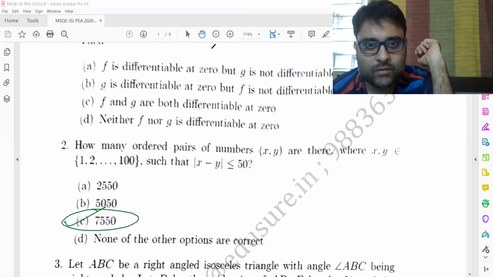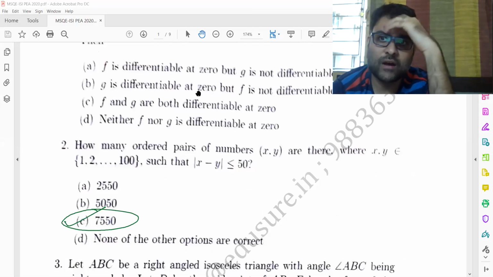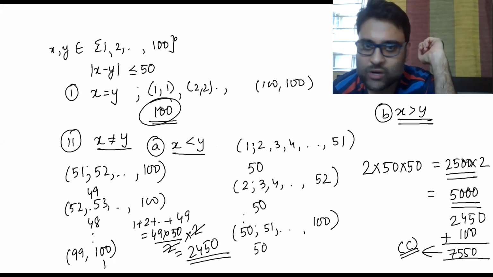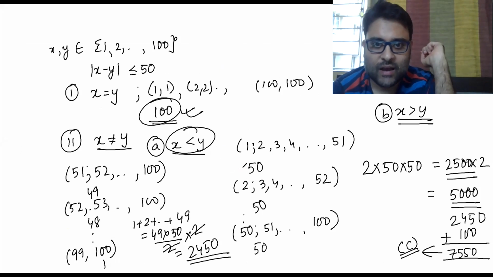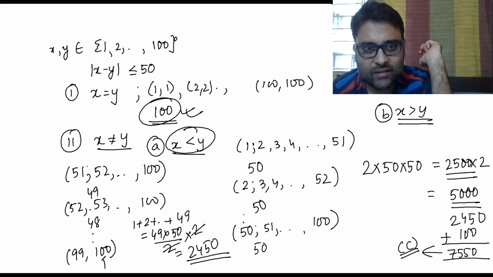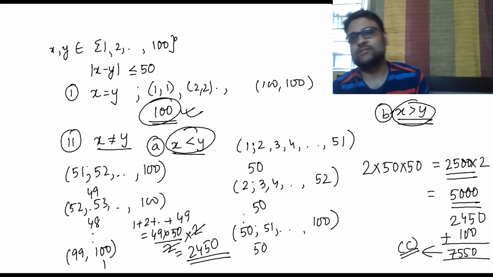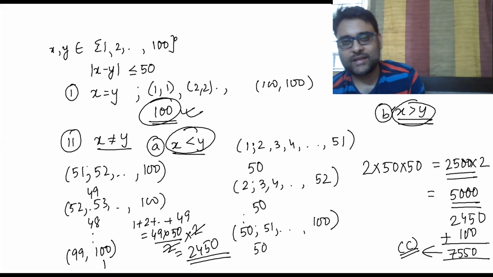So this is a process where I consider when x is equal to y, 100 cases. When x is less than y, I'll get these cases and these cases. But then another case will be x greater than y, which is nothing but x less than y multiplied by 2.